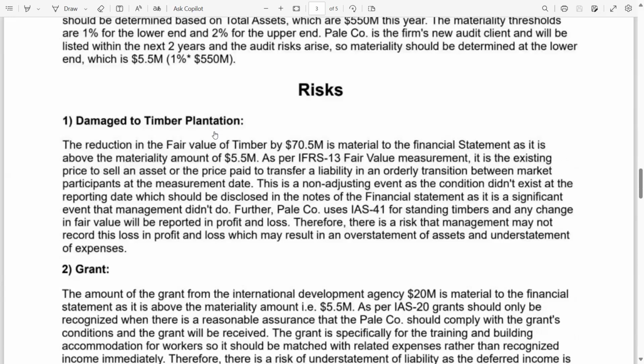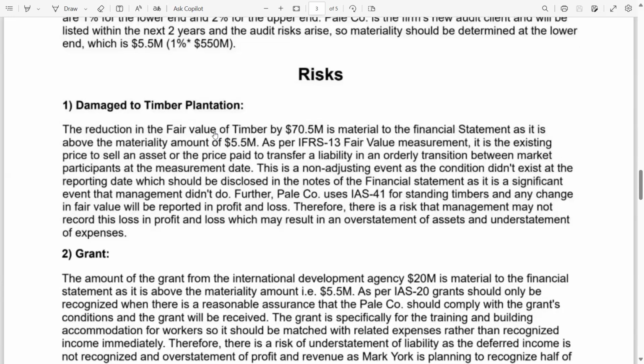Now risk number 1. Remember the requirement: evaluate and prioritize. Evaluate means the significance, prioritize means the risk with a high amount relative to materiality. The reduction in the fair value of timber by 70.5 million is material to the financial statements as it is above the materiality amount of 5.5 million. As per IFRS 13 Fair Value Measurement, fair value is the price to sell an asset or the price paid to transfer a liability in an orderly transaction between market participants at the measurement date.